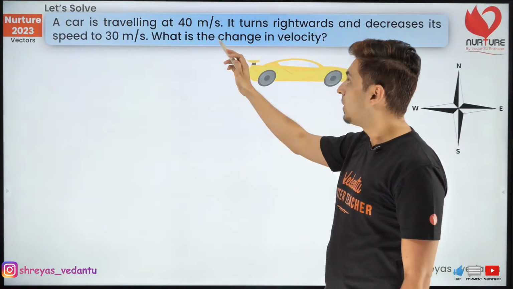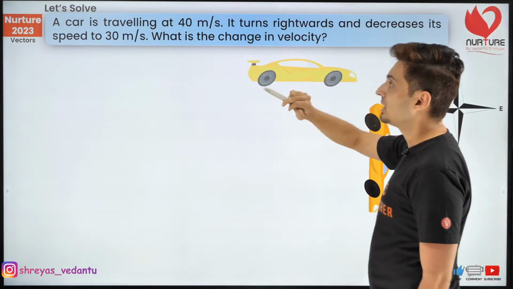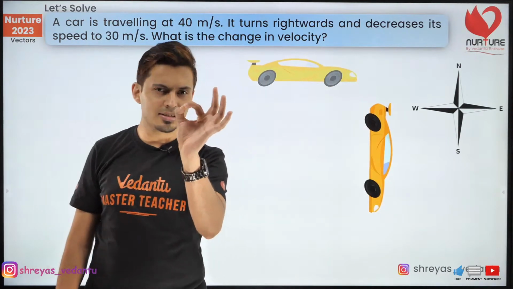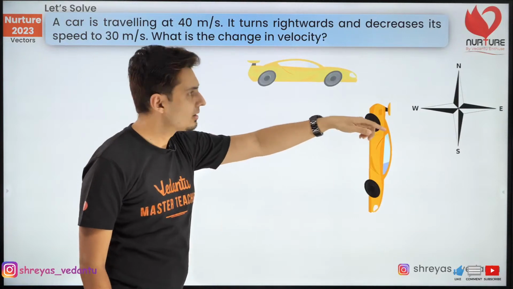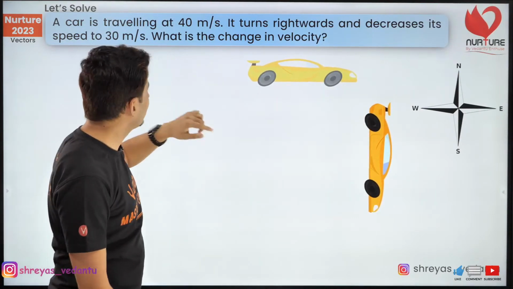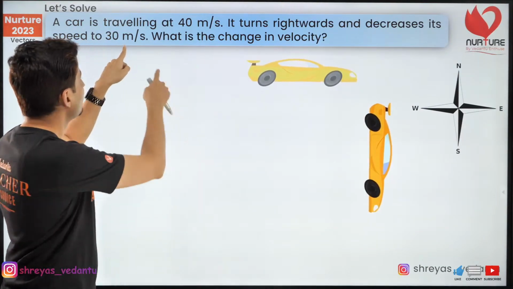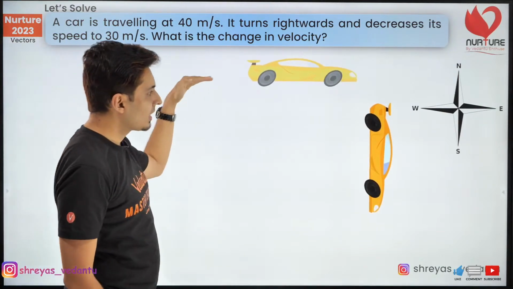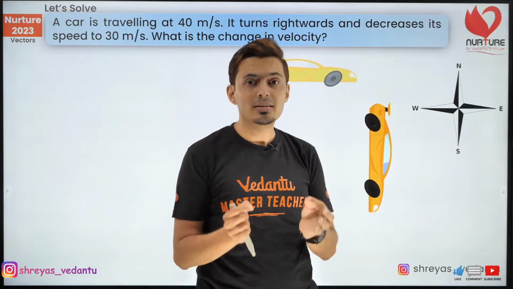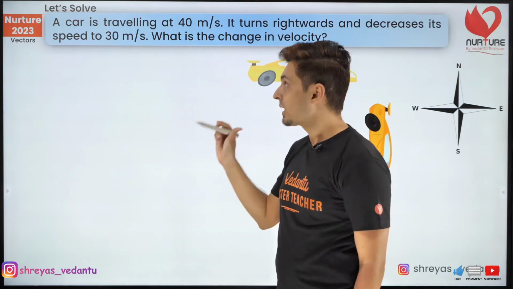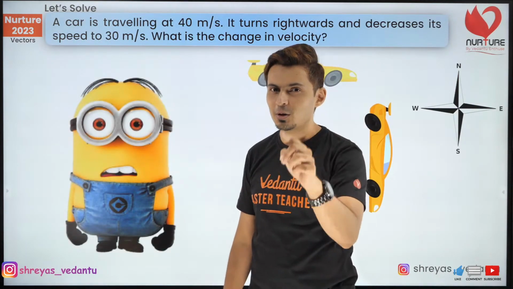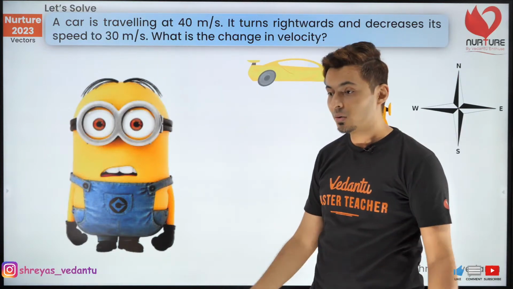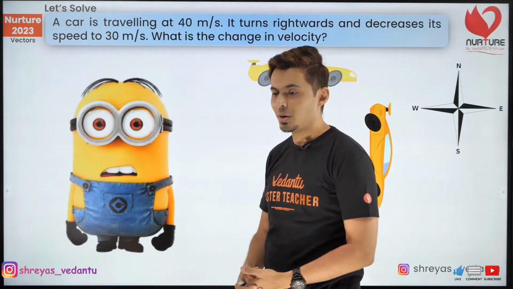But what if it was asked what is the change in velocity, and the question has been changed slightly. Look at that. The car is going this way towards east, and then it turns towards its right and moves towards its south with a new speed of 30. Now the question is, what is the change in velocity? And please keep this in mind, velocity is a vector quantity. That means it's not going to be easy. I don't know how to do it. Let's figure this out.